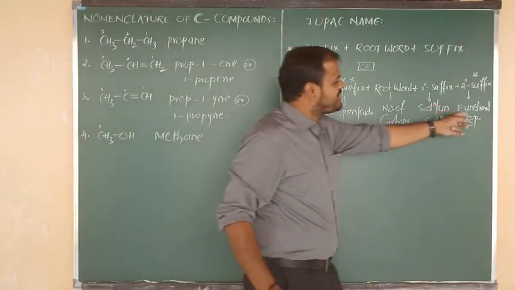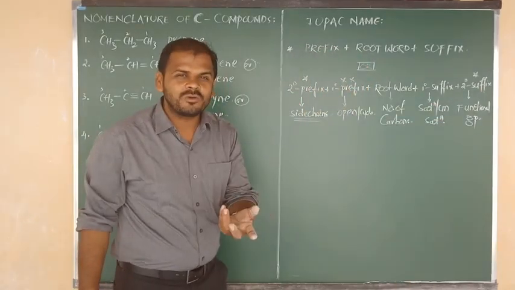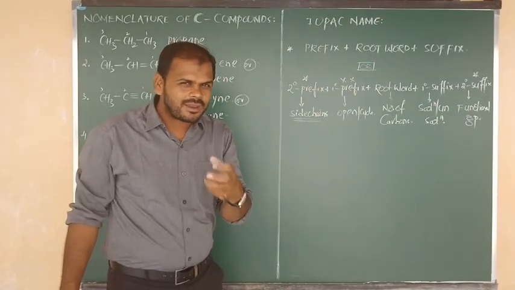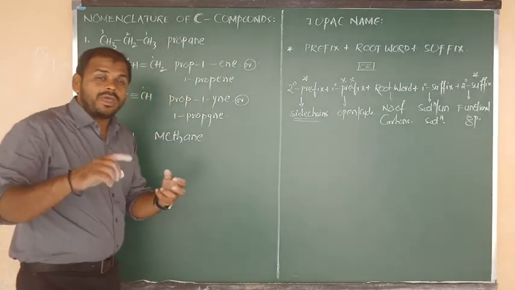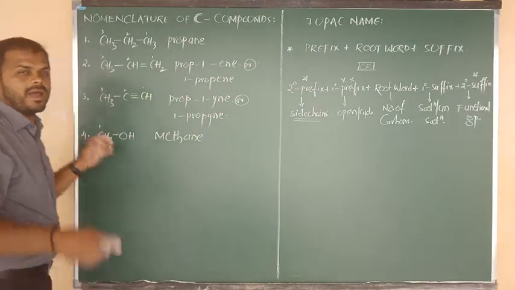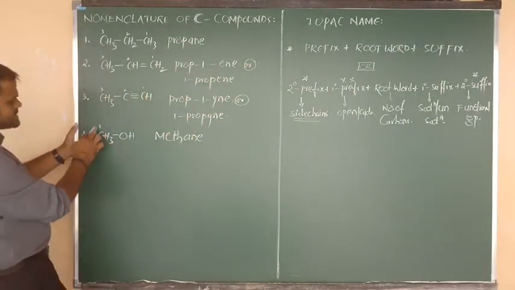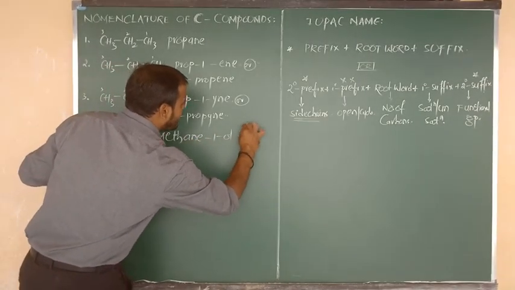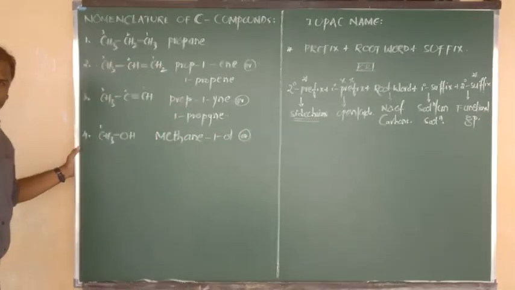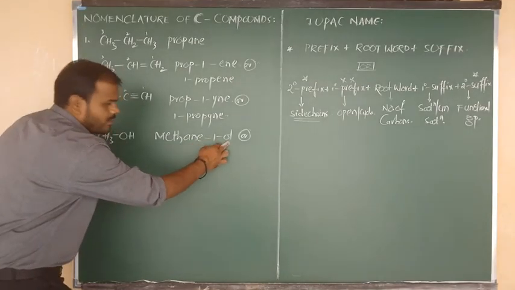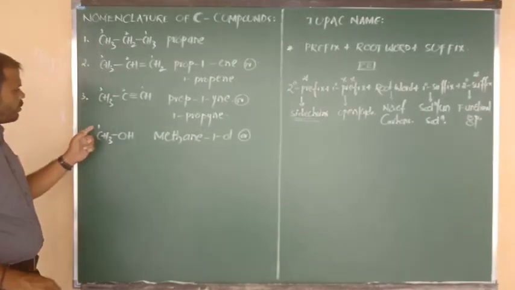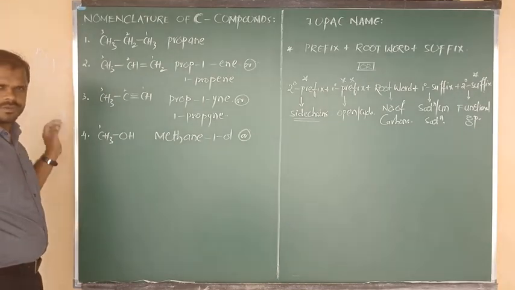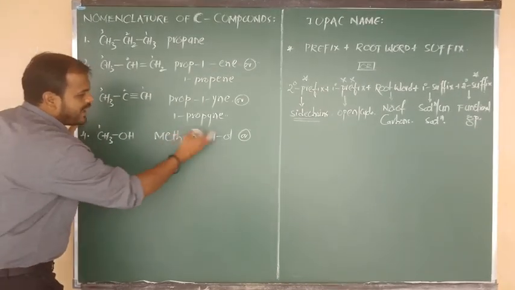If OH is the functional group, what do we have to write? Just now I told you, alcohol is nothing but OH. For OH, what secondary suffix do we have to write? "ol". So ol is present on position 1. So methane, 1 ol. 1 ol means one alcoholic group present upon the first position.